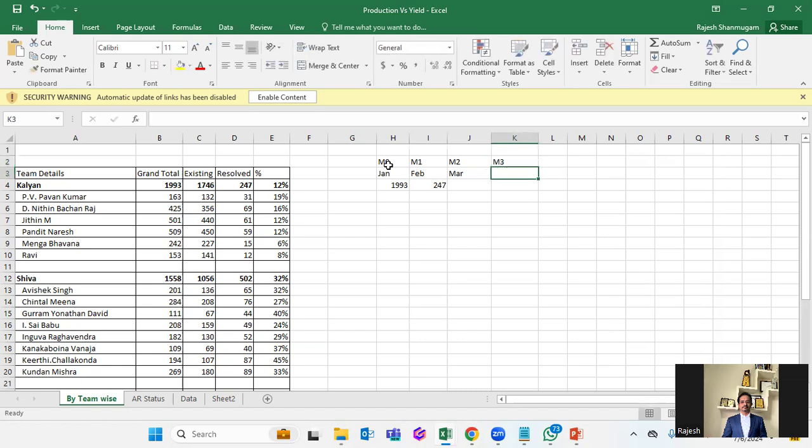So this will be April. So what do you need to do? Take your production and then take your production to 3 months. Since it's AR, it is not going to complete within a month. For example, if it is a Medicare, you are able to resolve within a month, that's well and good. If it is BCBS, their tenuity or the processing time is more and you need 3 months. Fix a standard measurement, whether you're going to take 3 months or 2 months, to get the success rate of it.